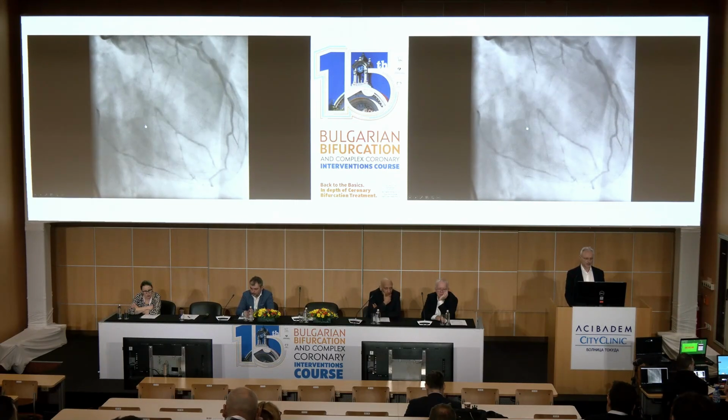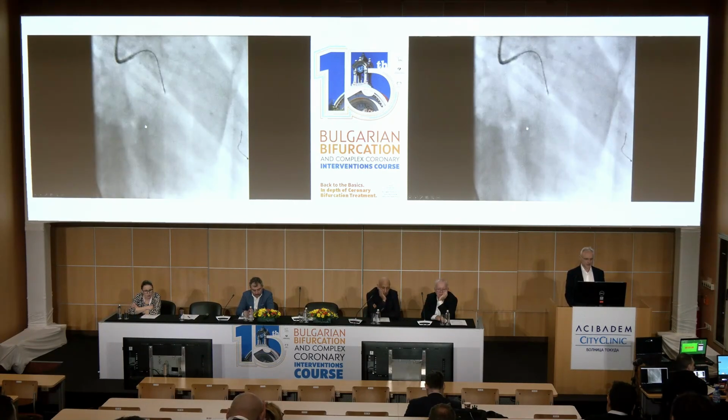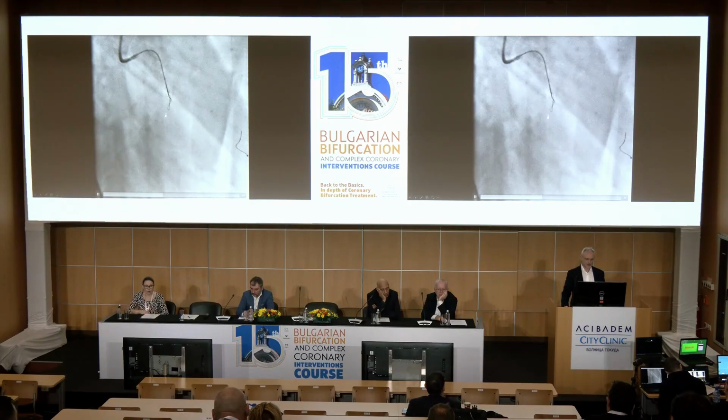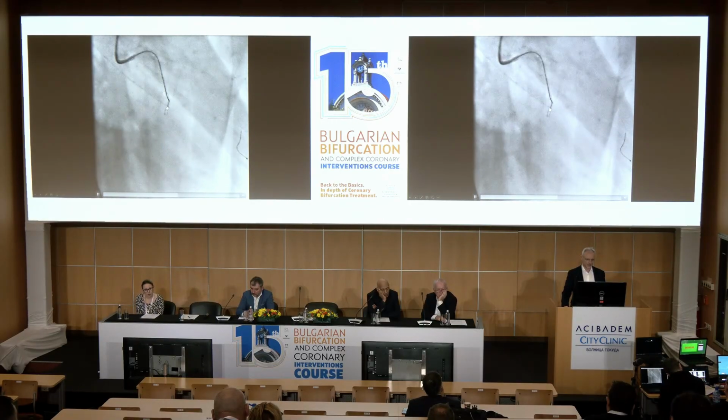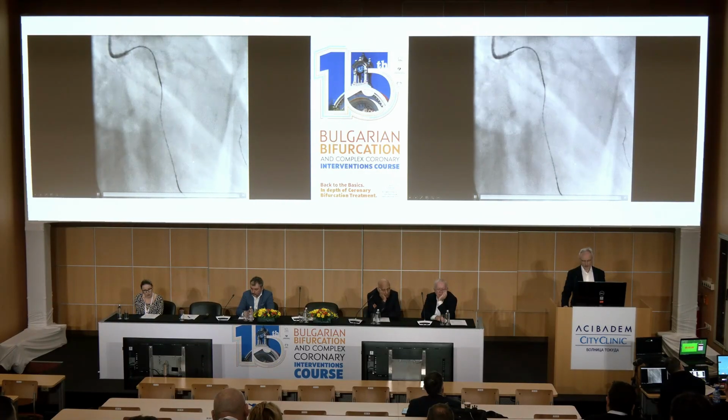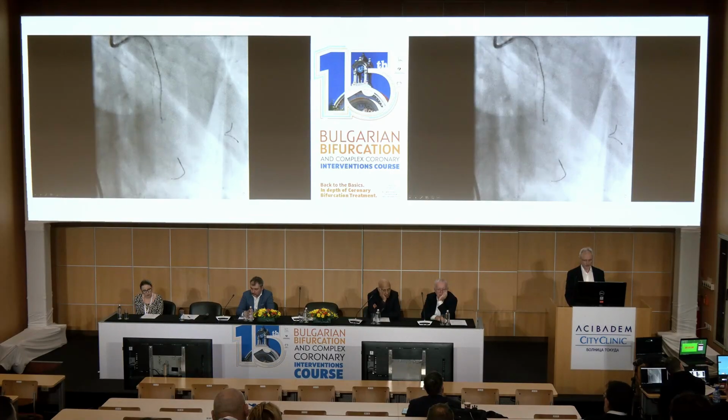So what we did here, we went antegrade first of all, and then you see that in these kind of cases, ADR techniques, the subintimal reentries, have to be involved. You can appreciate that the knuckle wire went down to the marginal branch, okay, and then it followed in a nice way, not a very big branch. It didn't go to the big branch of the marginal, but it went into the side branch of it.